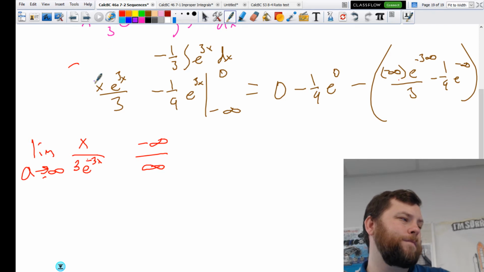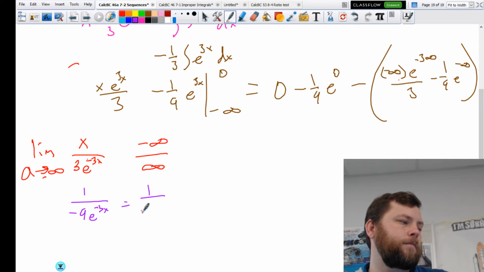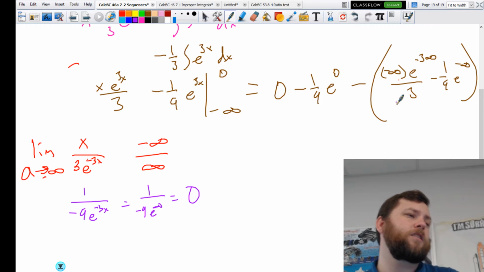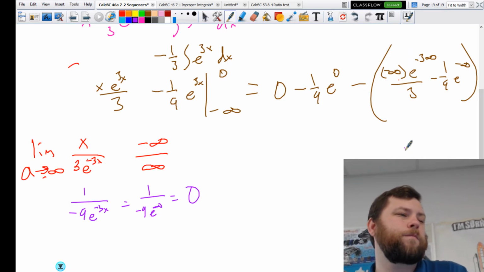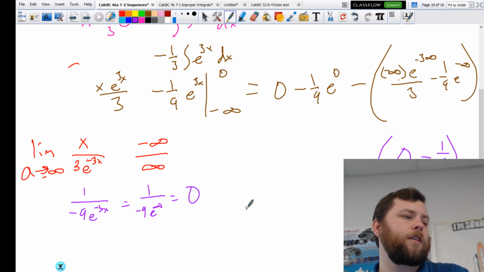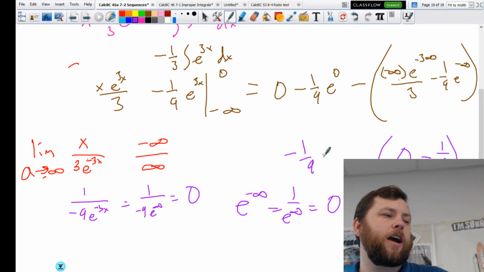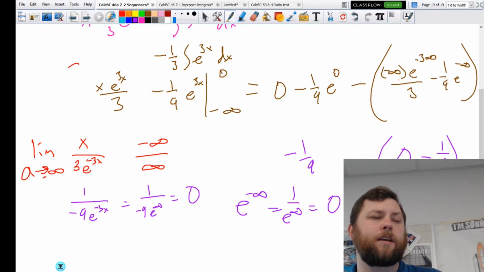So we L'Hopital's rule it. So it's going to be 1 over negative 9 e to the negative 3x, which is going to be 1 over negative 9 e to the infinity, which is just going to be 0. So technically, this whole thing right here goes to 0. So we're at 0 minus, and e to the negative infinity also goes to 0, because e to the negative infinity is 1 over e to the infinity, which is 0. So I have negative 1/9 times 1 minus this thing, negative 1/9 plus 1/9, that ends up being 0.